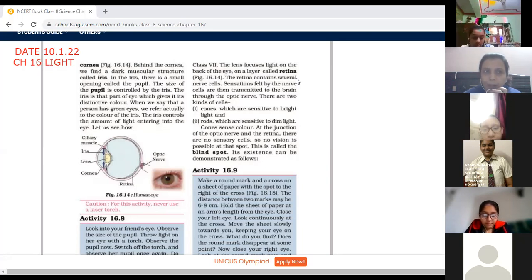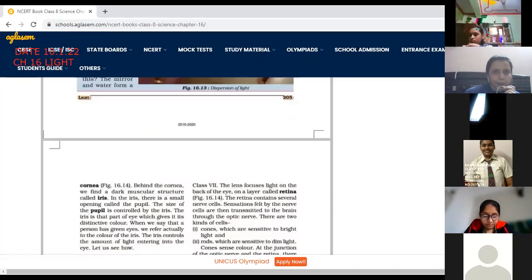Like the first part is cornea, iris, pupil, ciliary muscles, vitreous humor, retina, cones, rods, different parts of this eye are there. So I want each one of you to learn, or you should understand, the functions of each one of the parts of the eye. Okay, so Neha, continue with the structure of the human eye. Continue reading. Okay, you can take from the last part.